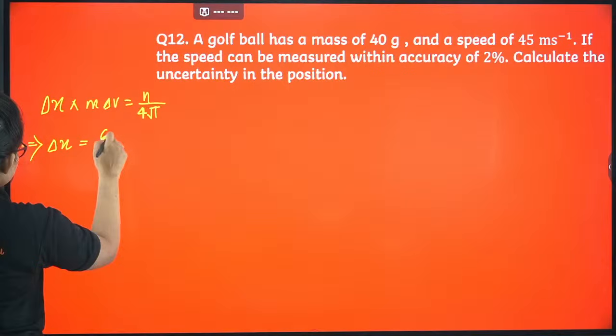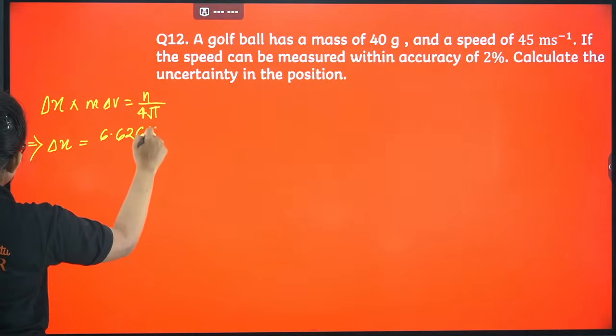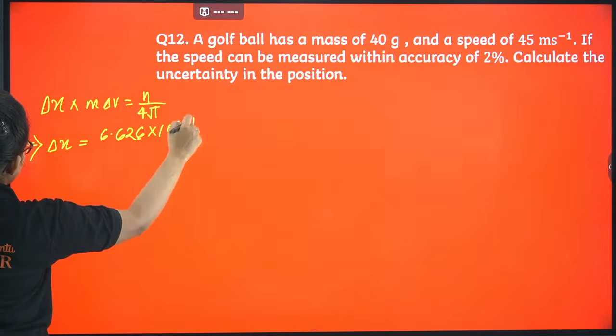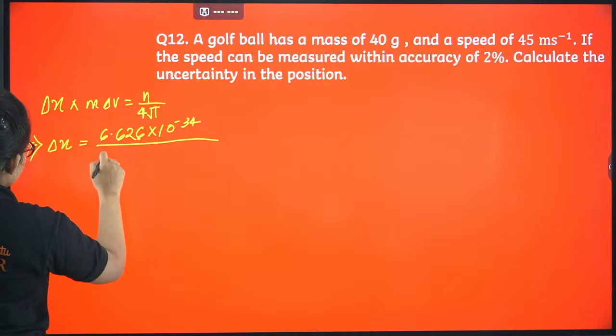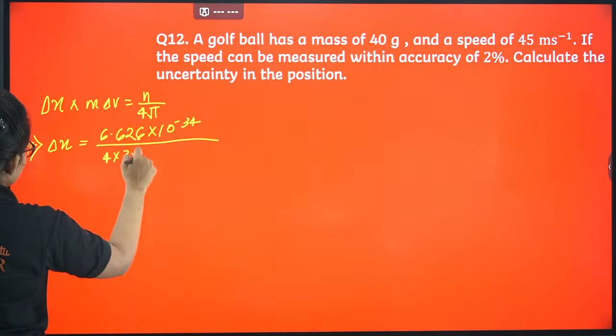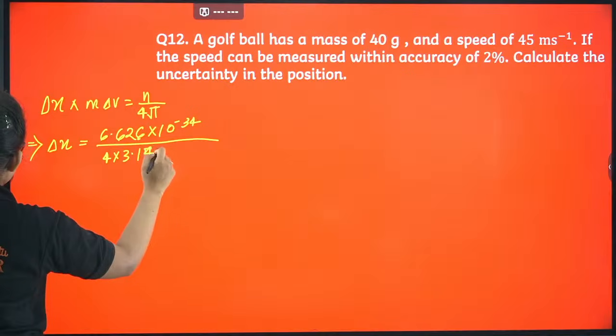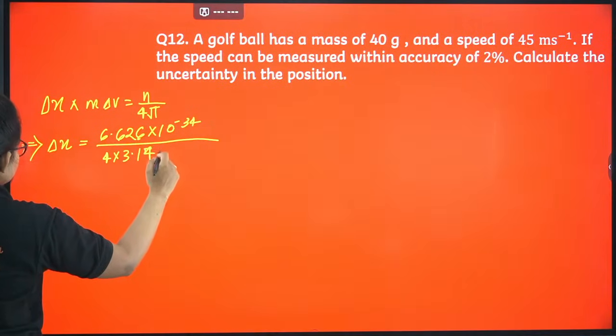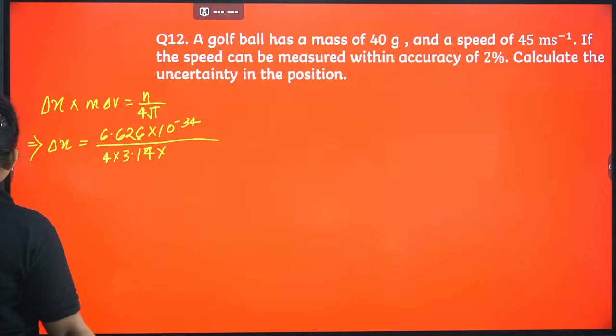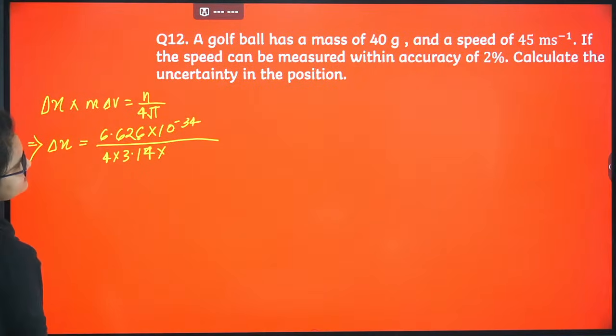So h, let's put 6.626 into 10 power minus 34 divided by 4 pi, value is 3.14, into mass. Mass is how much it is given? Okay, velocity also we have to put.